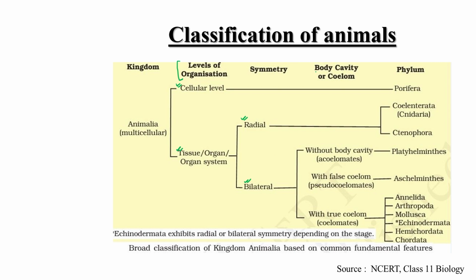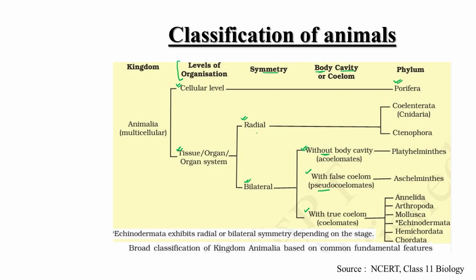On the basis of body cavity, which we have just discussed, they have coelom, coelomates, or with false coelom, pseudocoelomates, or without coelom, acoelomates. On the basis of cellular level, phylum Porifera comes under this category. Cellular level of organization is there.